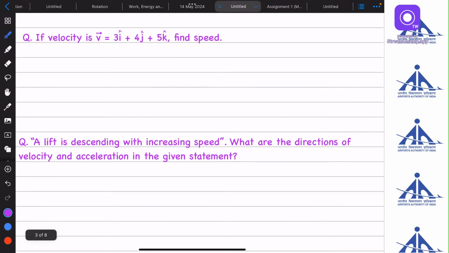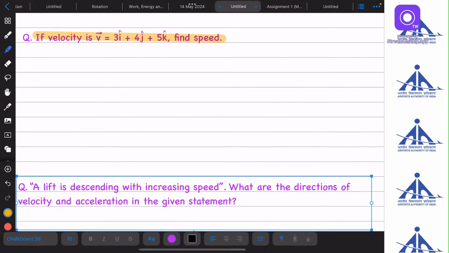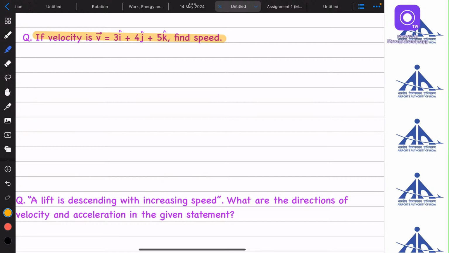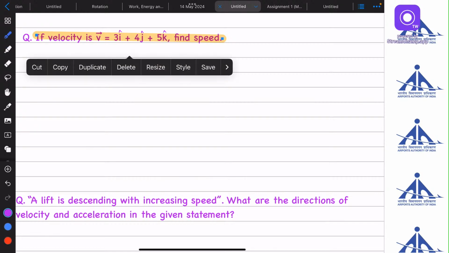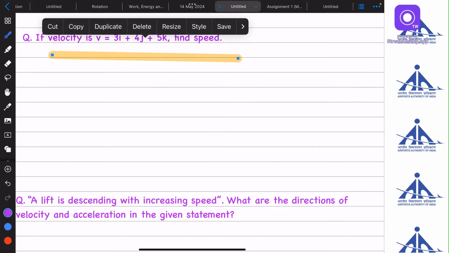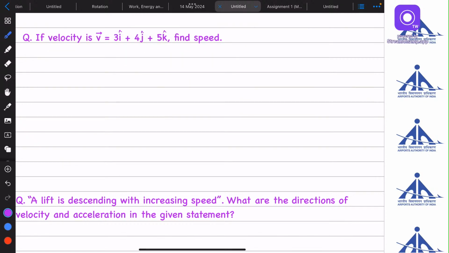Now I have a question for you guys. Please solve and comment your answers. The first question: you have been given the velocity vector, and you have to find the speed. Comment your answers.